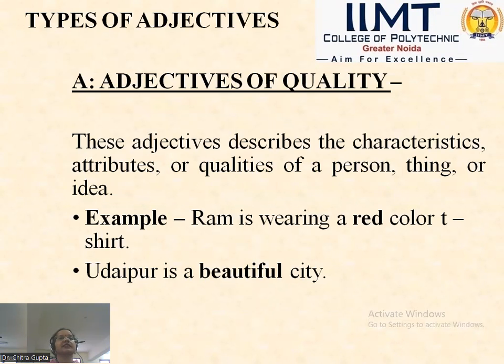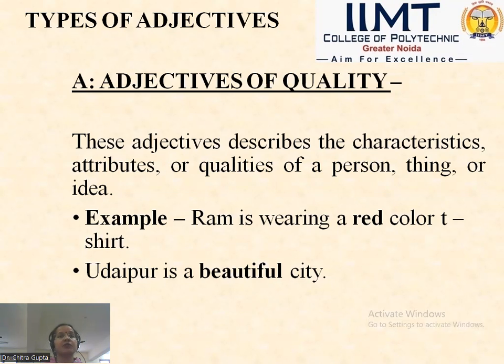First one is adjectives of quality. Adjective of quality describes the characteristics. Again, the same thing: qualities, attributes, characteristics of a person, thing, or an idea. See, for an example, Ram is wearing a red colored t-shirt. Which is the noun here? Ram. And red is the adjective.